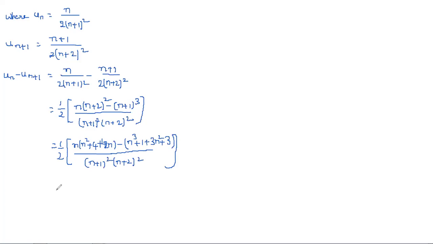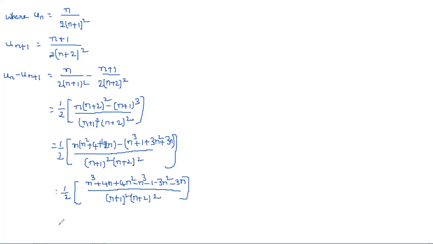So it is equal to 1 by 2 into, if you simplify this, n cube plus 4n square minus n cube minus 1, a cube plus b cube plus 3ab square 3n, so here minus 3n square minus 3n, by n plus 1 whole square into n plus 2 whole square.